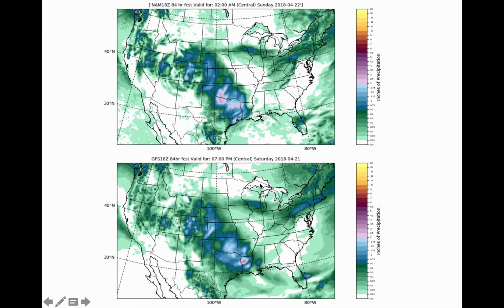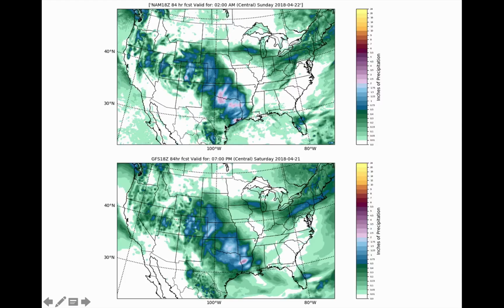So that's the first thing to be on the lookout for. The second thing, this is really important, especially for winter wheat. What we're looking at here are two different models, the two best performing U.S. models. I have the NAM model on top and the GFS model on bottom. First things first, both models over the last 3 days have trended toward a drier system coming out of the Four Corners area, moving into western Kansas, western Oklahoma, northern Texas.